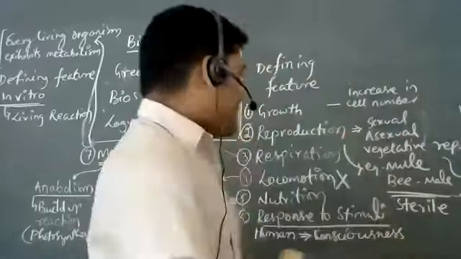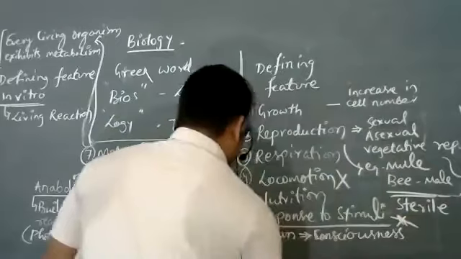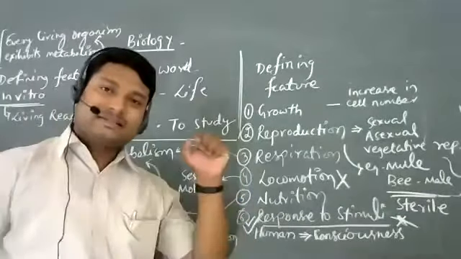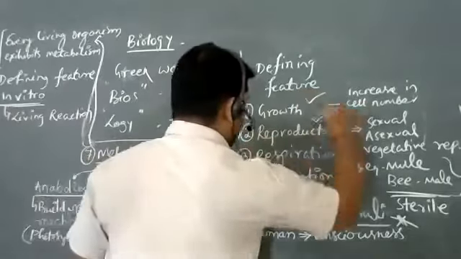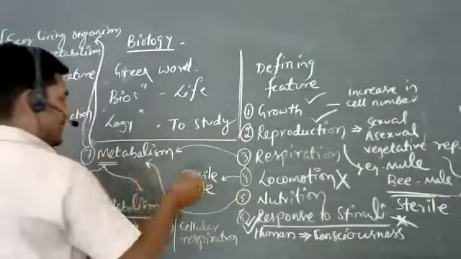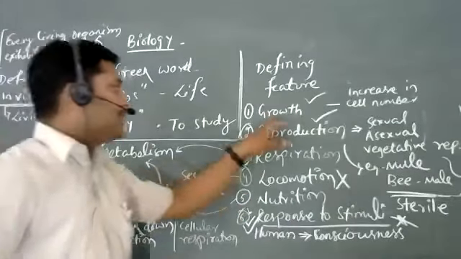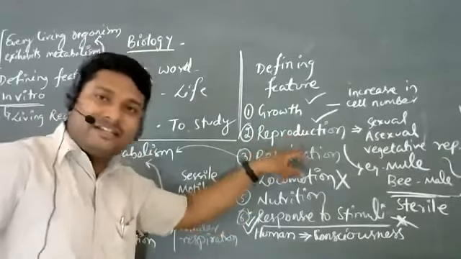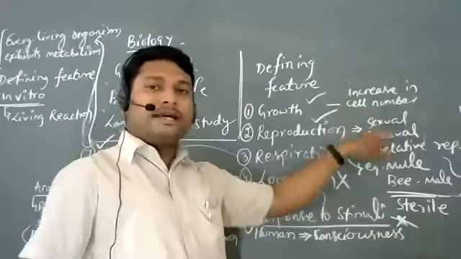So again, the response to stimuli is very important, and it is again a defining feature of something that is living. So out of the features that I said, growth, reproduction, then metabolism and response to stimuli. Remember, growth and reproduction are not defining features of a living organism, and I told you why they are not.